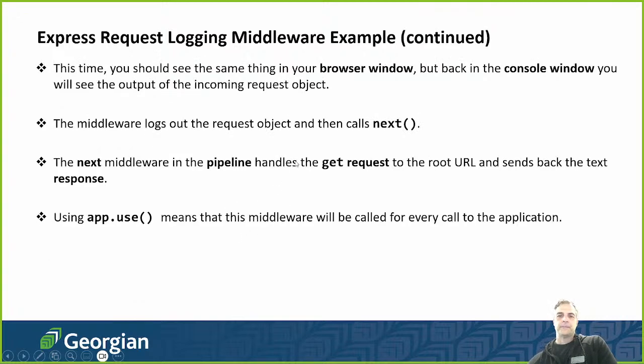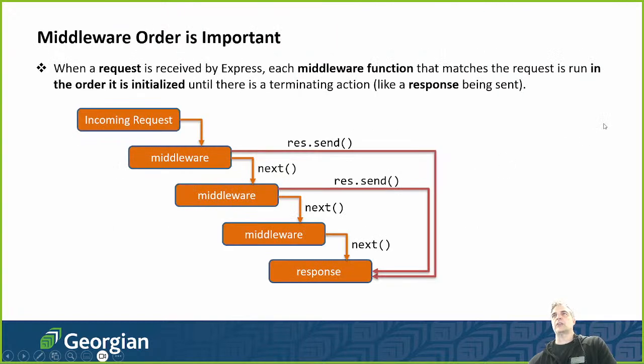So let's continue. This is what it kind of looks like. Here's my incoming request, and then I have my middleware. I do a res send, right, as an example, to my response, and then I do the next function. Whenever I see next, it goes to the next middleware function. And then I send this to the response, and then I do the next function. And then I send that one to the response.